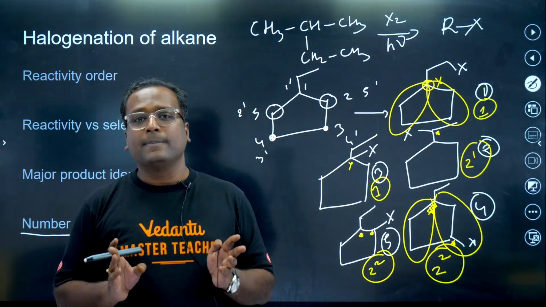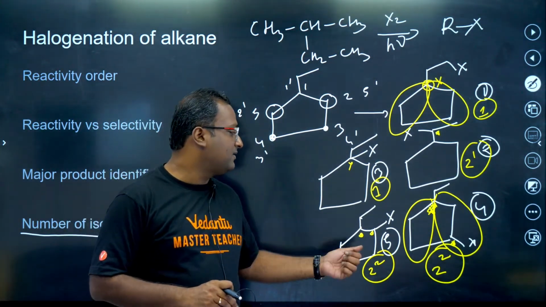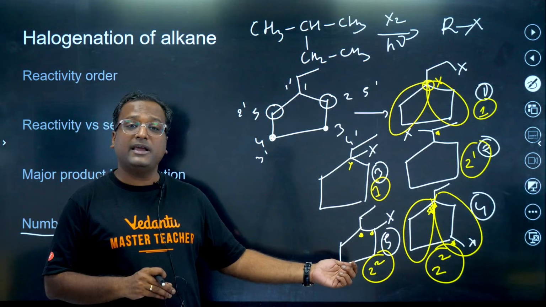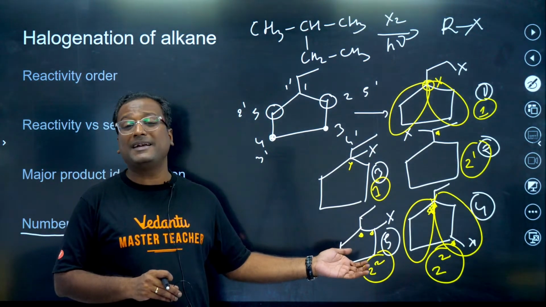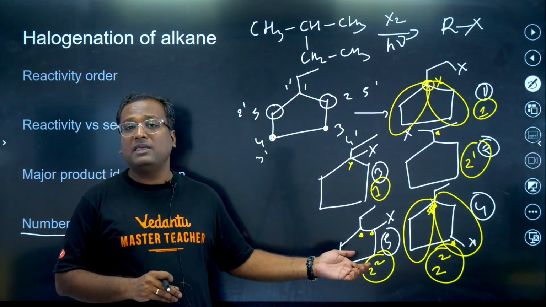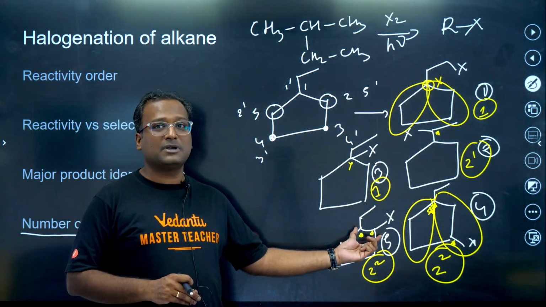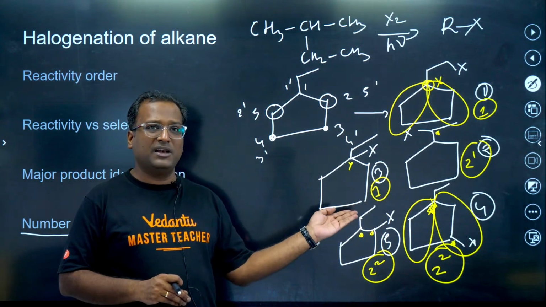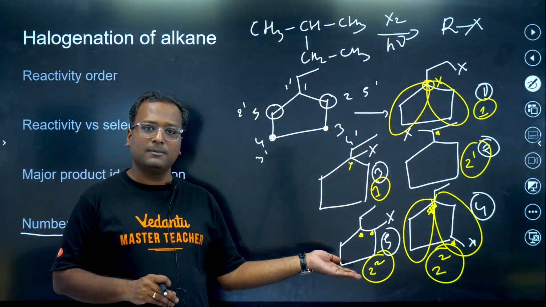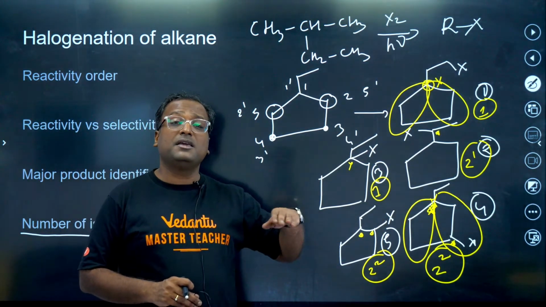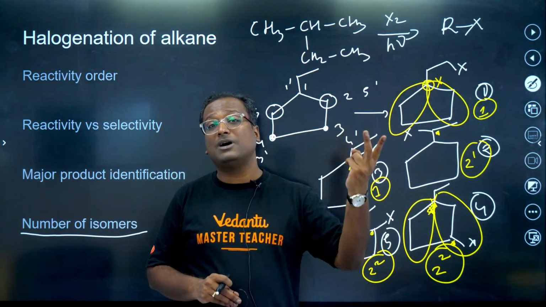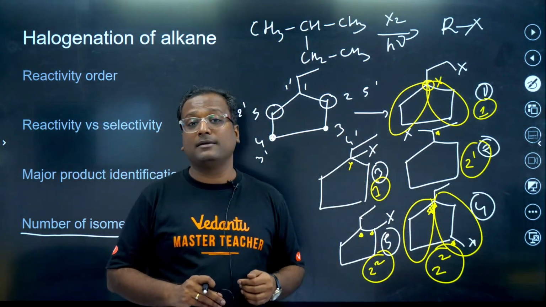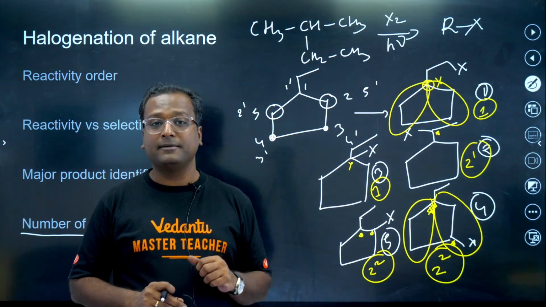Got it? Now, you make a mistake in this one. What mistake do you make? You first check geometrical isomers here. Then you say that both the groups can show geometrical isomers. So both can be above, or one can be above and one below. And then you say that every geometrical isomer has 2 chiral centers. That's a wrong logic. You are double counting it.